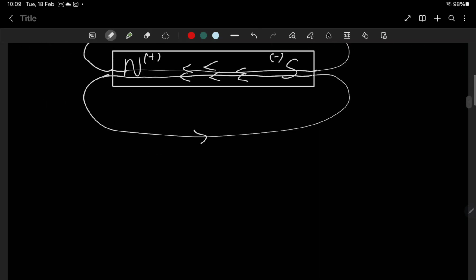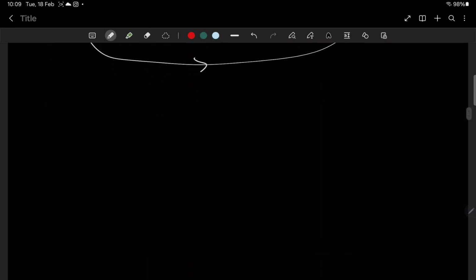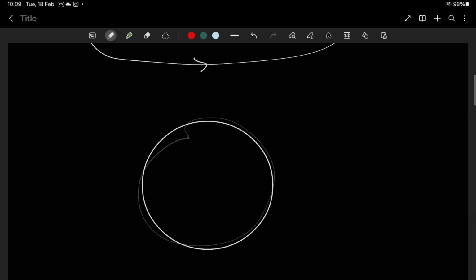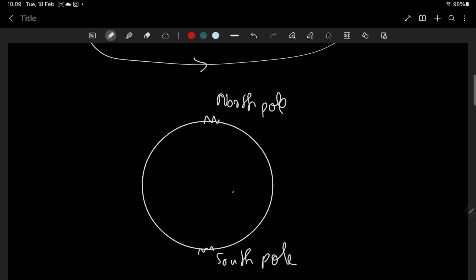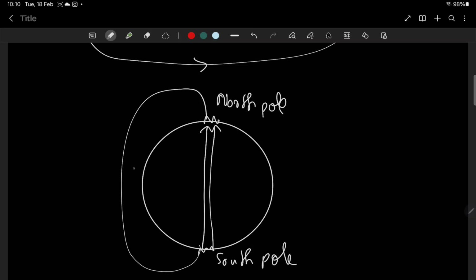So they are telling us that in Earth, imagine this is our Earth, this is the geographic north pole and this is the south pole. The magnetic field of Earth is pointing from south pole to north pole. Outside Earth it will be like this.